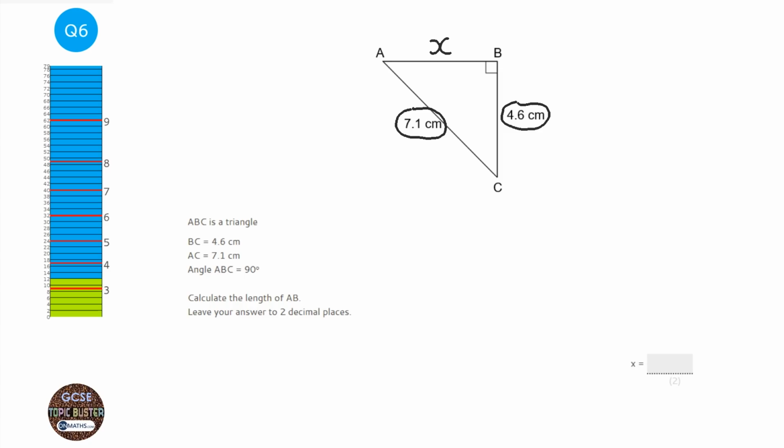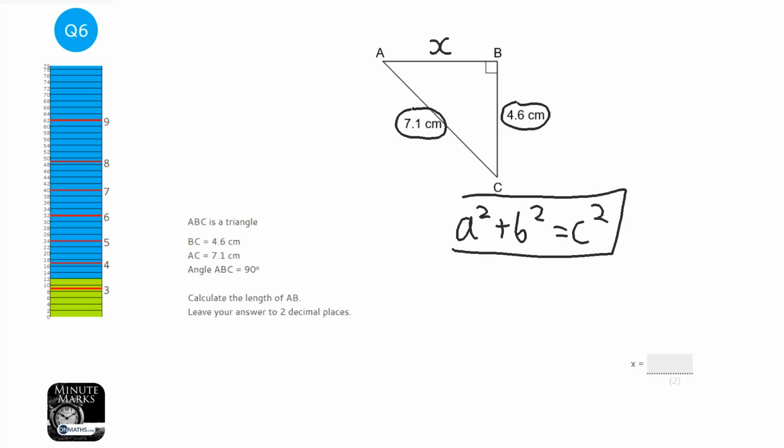So when we use Pythagoras, there are 2 methods that I know of to work it out. There's the algebraic method, which is a squared plus b squared equals c squared, and that's absolutely fine to use. I'm not going to use that method, because if you're happy using it, go on, use it, not a problem. The only thing to remember about that method is that c must be the hypotenuse. Now I'm going to do a method that doesn't involve algebra at all for people who are not very happy with the a squared plus b squared equals c squared method.